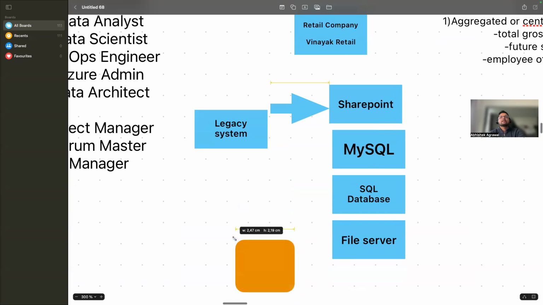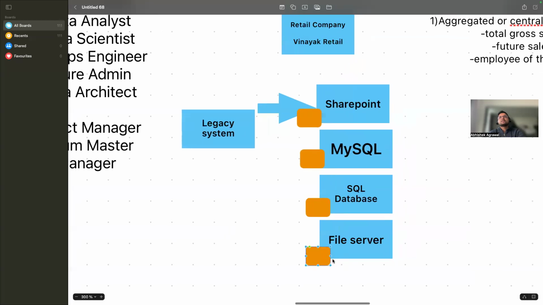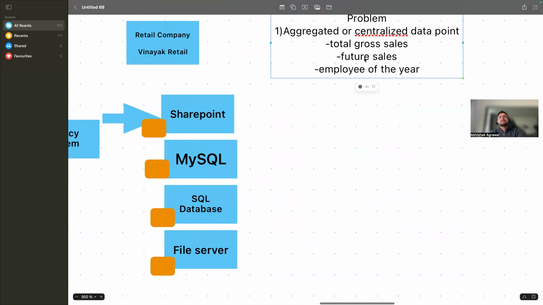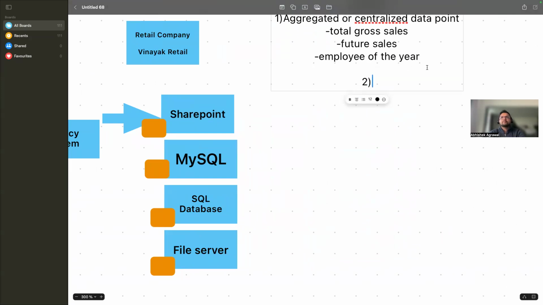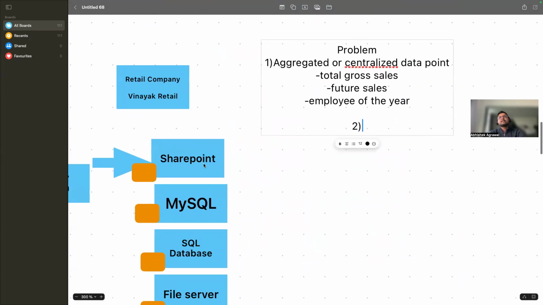Okay, so Vinayak Retail has many stores, right? And these guys are storing the data. Suppose a few guys are storing data in SharePoint, a few guys are storing the data in MySQL server, a few in a SQL database, a few in a file server. So they are distributed, right? They don't have a centralized place. And again, the problem is all of this data is not in the cloud, right? So now they are facing some problems.